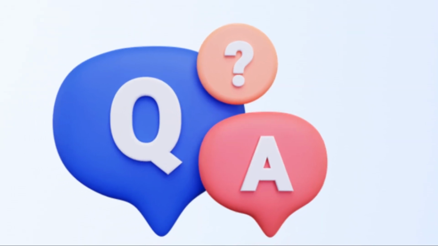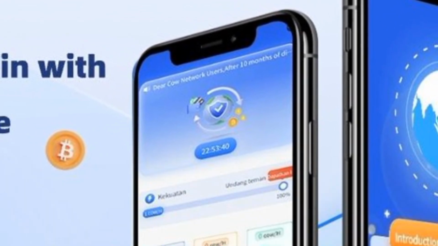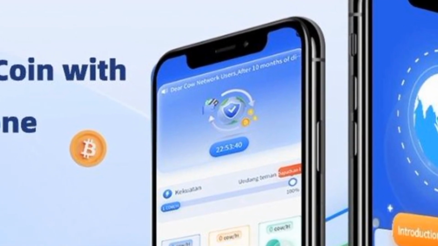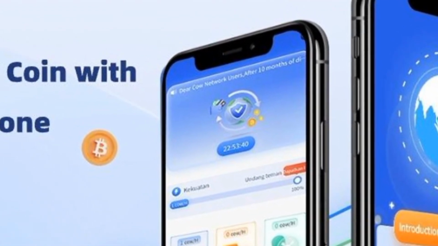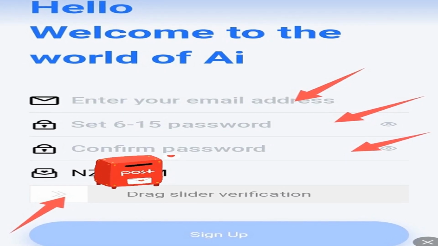Now you're probably wondering, how can I start earning Cowcoins? Getting started with Cow network is a breeze. The first step is as simple as clicking on the invitation link provided in the description below. This link will whisk you away to the Cow network website. Now, it's time to establish your identity.